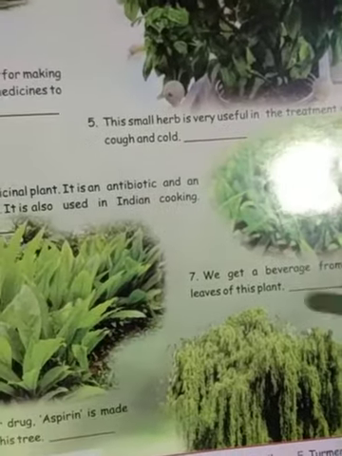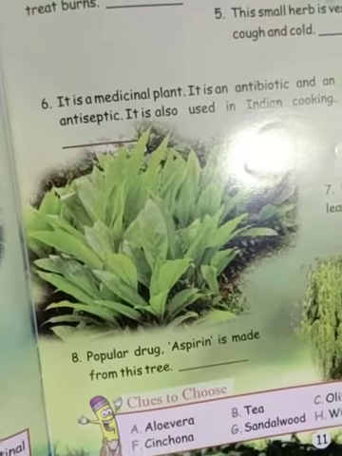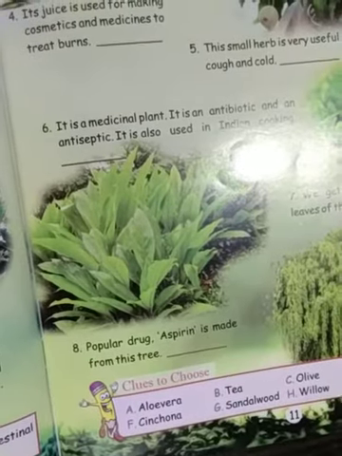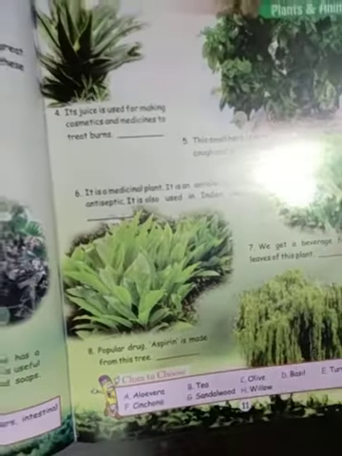Okay, 7, tea. 8, popular drug aspirin is made from this tree, willow. Okay, these are your answers. Now I repeat it again.